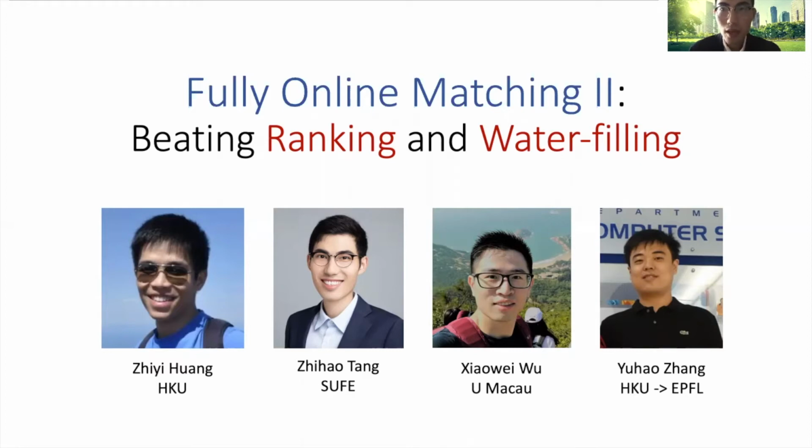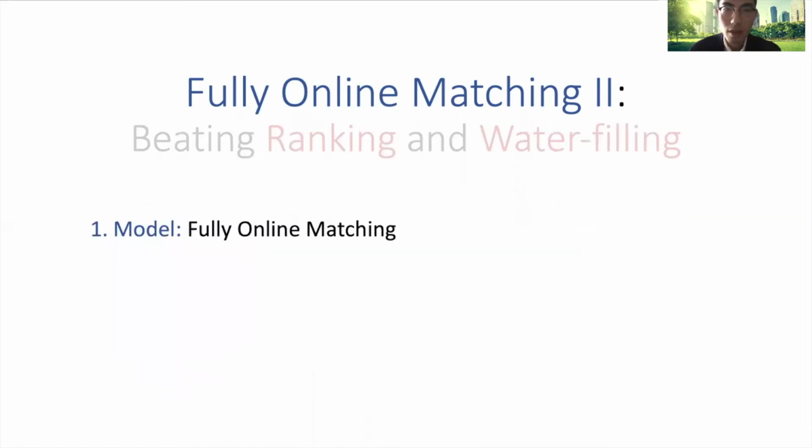As you can see, I've colored the title into 3 different colors, and these are going to be the 3 parts of my talk. So first, I will introduce our model, fully online matching. This is a generalization of the classical online bipartite matching problem by Karp, Vazirani, and Vazirani. This model was proposed in an earlier work of ours.